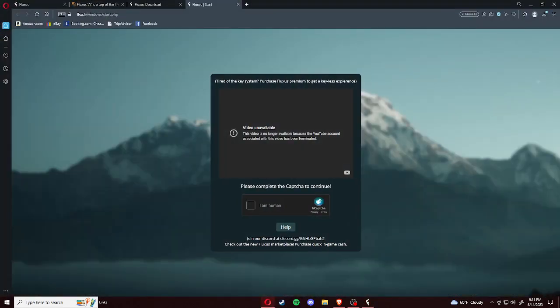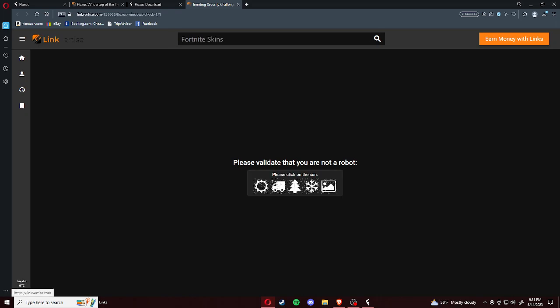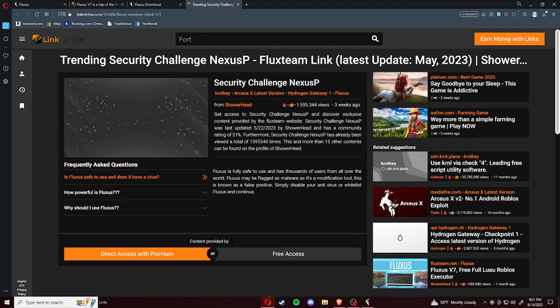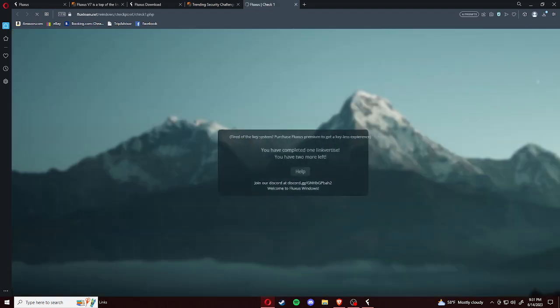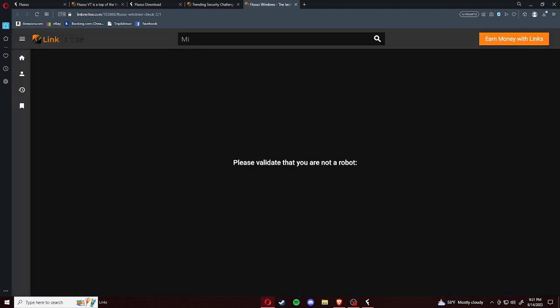It'll bring you to your browser of choice, and then now we just have to follow the link vertise. So you do the CAPTCHA, verify you are a human. Alright. You got some AI images in here. That's cool. Alright. Click on the sun. Free access. Alright, so that was checkpoint 1. With the Fluxus key system, there will be 3 checkpoints, the third checkpoint giving you the key.